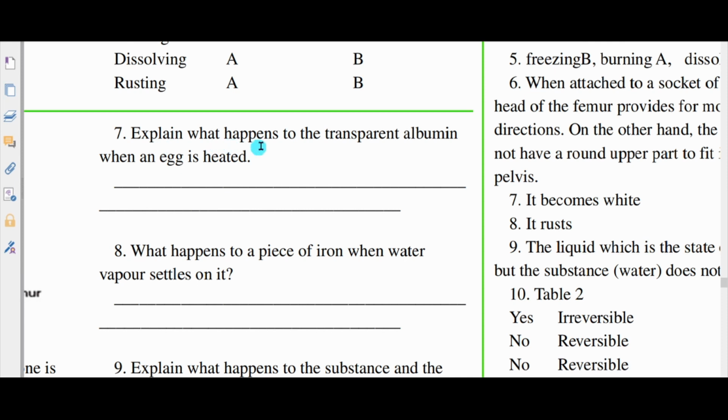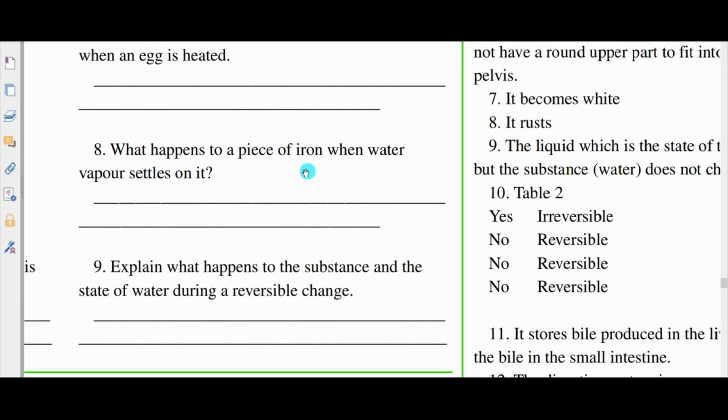Number 7, what happens to the transparent albumin when an egg is heated? When we are frying an egg or we boil an egg, that transparent albumin now becomes white. Number 8, what happens to a piece of iron when water vapor settles on it? A piece of iron that is allowed to have water vapor settling on it will eventually rust.